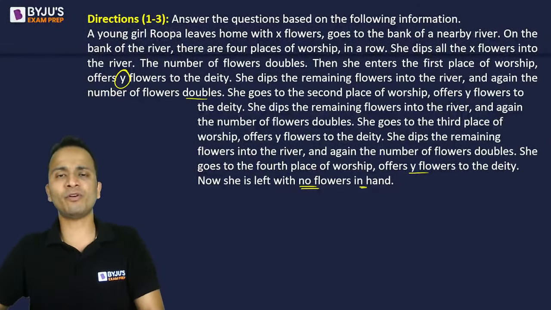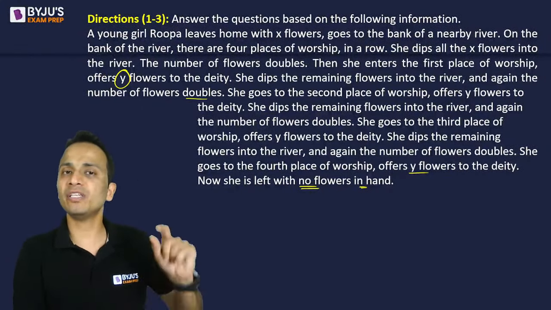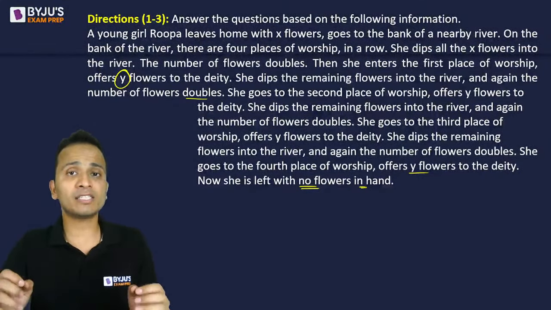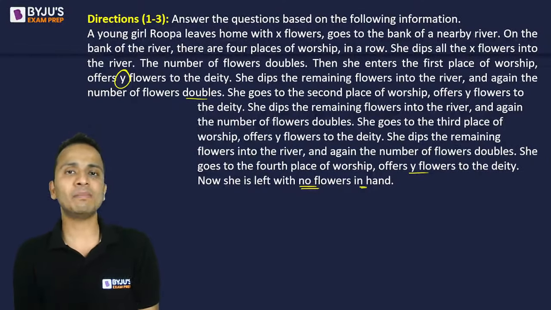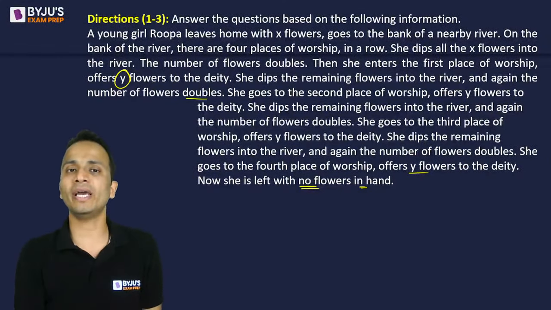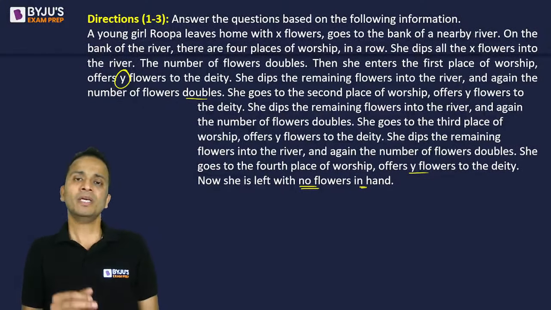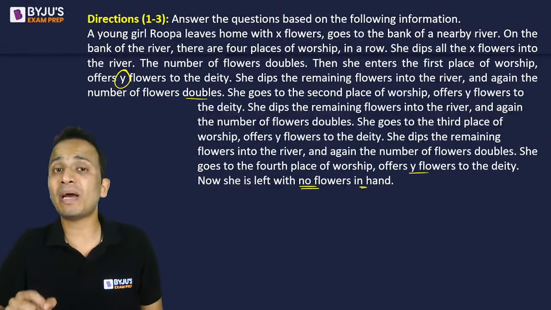So this is one piece of information we'll use to establish a relation between the initial number of flowers, that is X, and the number of flowers that she's offering to each of the deities. So we can establish a relation between X and Y using all the information given in this question. All right. Now, how are we going to do that?